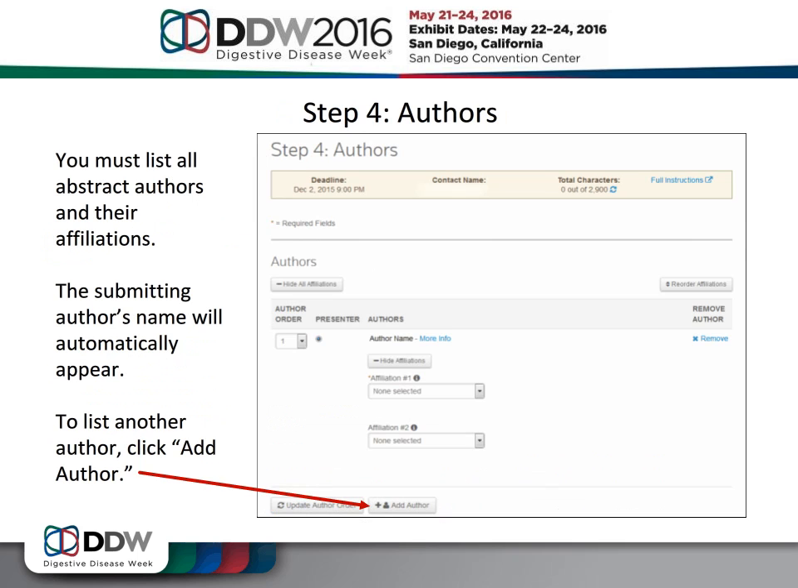The fourth step of the abstract submission process is to list all abstract authors and their affiliations. The submitting author's name and affiliation will automatically populate the screen. To add additional authors, click the Add Author button.